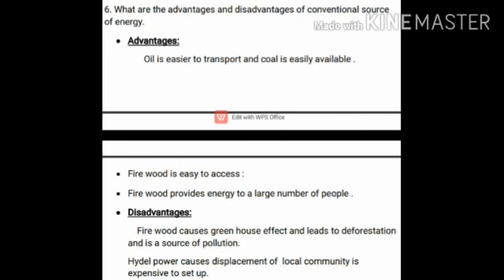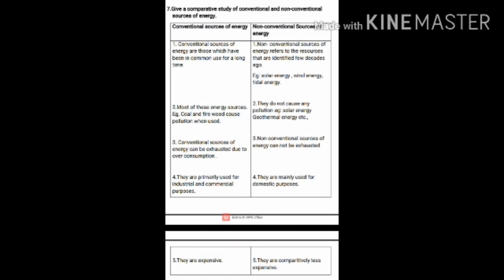We'll move on to next question. Next one is give a comparative study of conventional and non-conventional sources of energy. First, we will discuss about the conventional sources of energy. Conventional sources of energy are those which have been in common use for a long time.